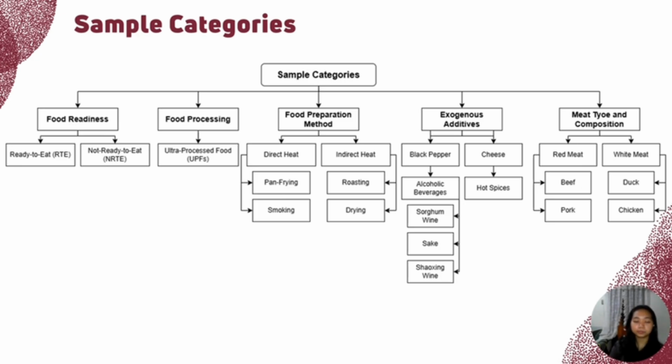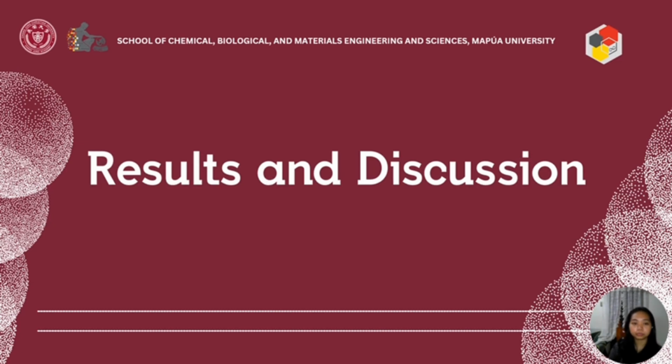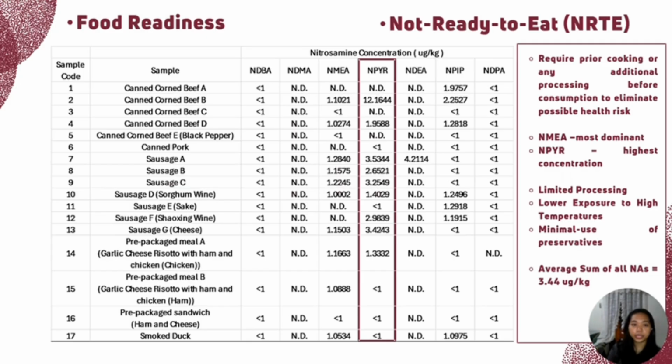So now let's proceed with the result and discussion. First category, we have the food readiness. NRTE are foods that require prior cooking or any additional processing before consumption in order to eliminate possible health risks. Among the samples obtained, we have samples 1 to 70. As you can see from the table presented, NMEA was found dominant across all NRTE samples. However, it was NPYR that showed the greatest concentration among all of the NAs.